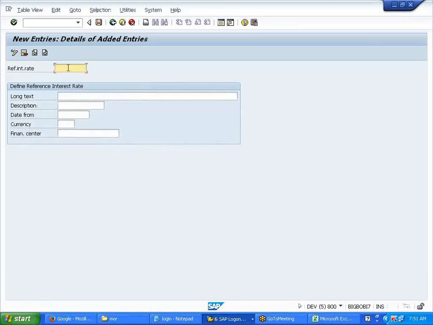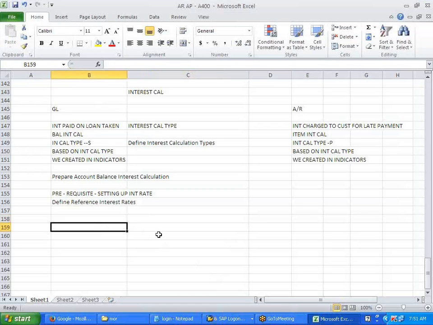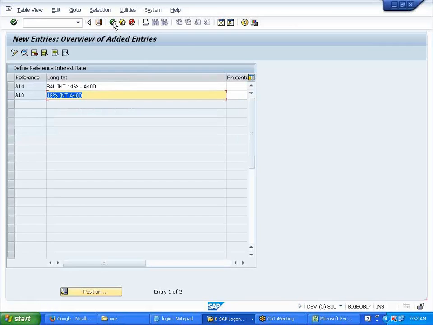Create another one. I'll give A18, so 18% interest, A400. I'll save it. So I've created reference interests A14 and A18. Make a note of it somewhere. Like this, 14 and 18, you create them separately. Back.